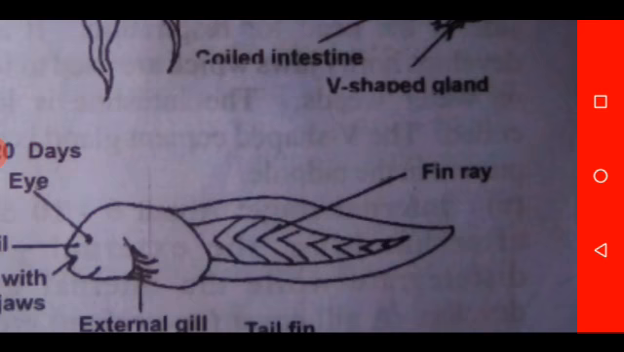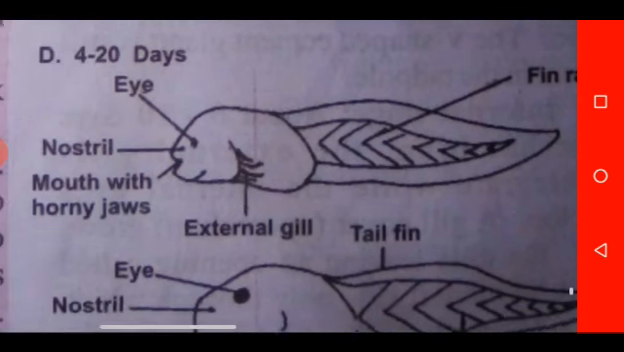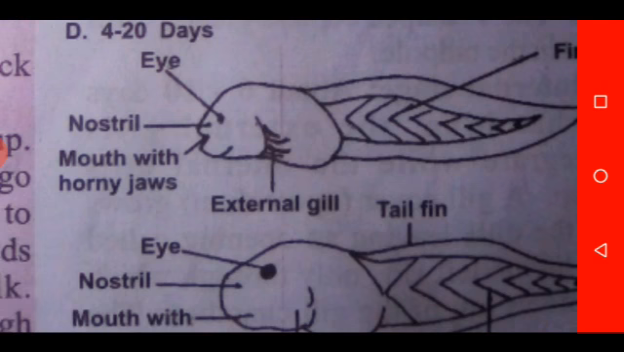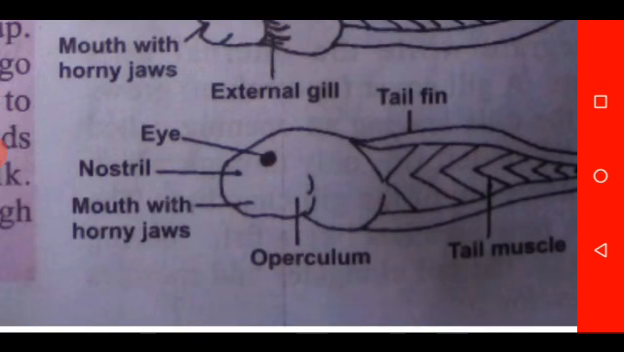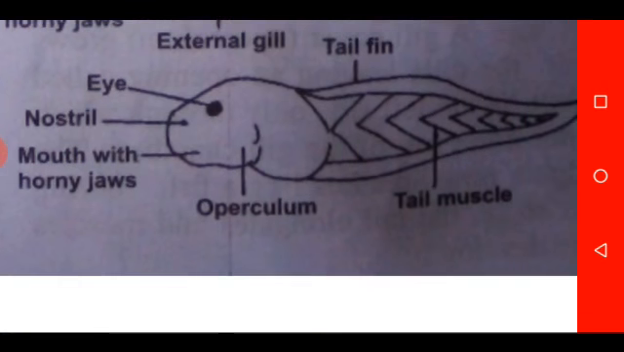This is followed by development of external gills. I hope you can see the external gill here, which has developed fully around 4 to 20 days. Then this is followed by development of internal gills. These internal gills have already been covered up by operculum. Let's see the position of the operculum. It is under that operculum that we have the internal gill for breathing in the organism. And it has the tail muscle, and the horny jaw has developed into a mouth.